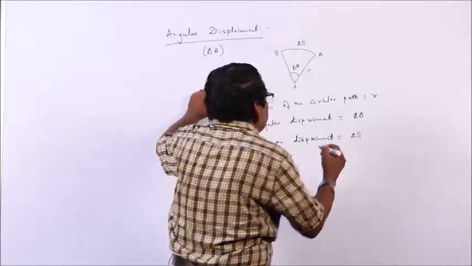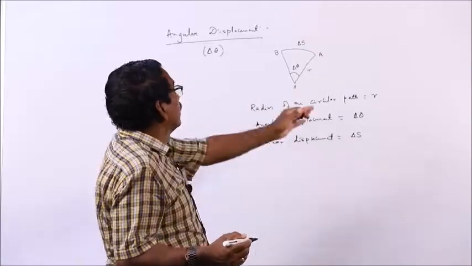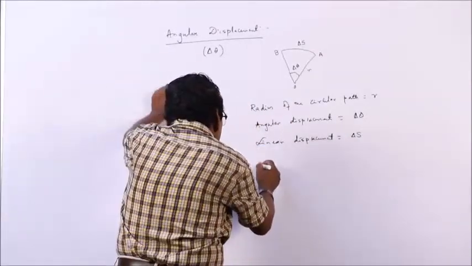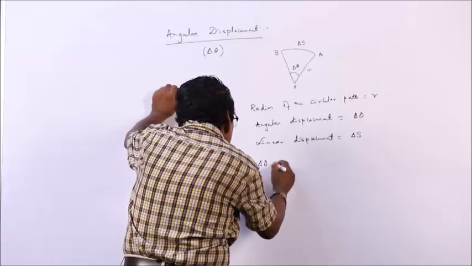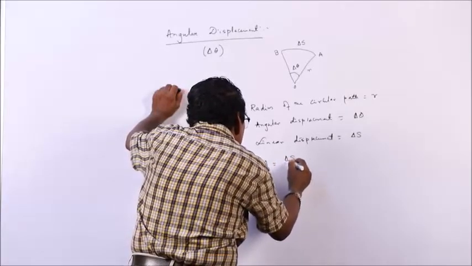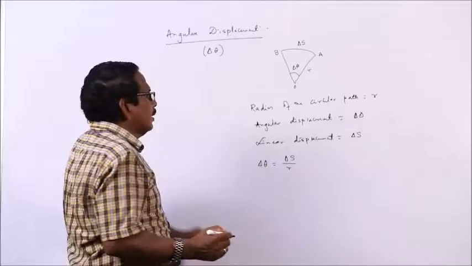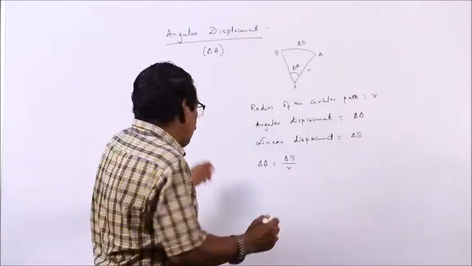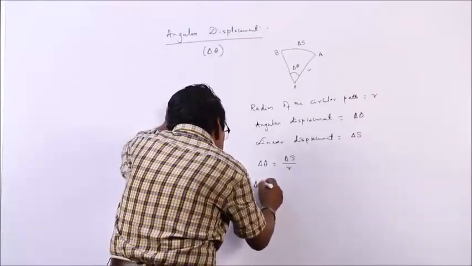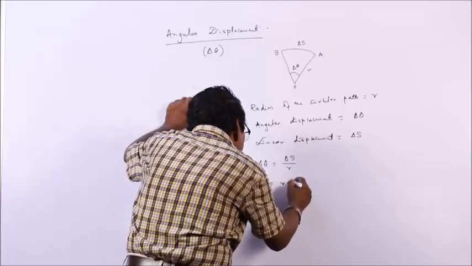What is the relationship between delta theta, delta s and r? As you know from geometry, delta theta is equal to delta s by r, or delta s is equal to r delta theta.